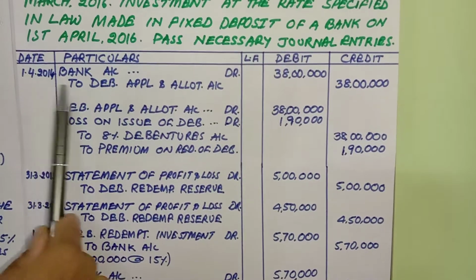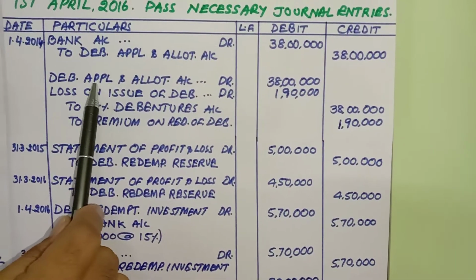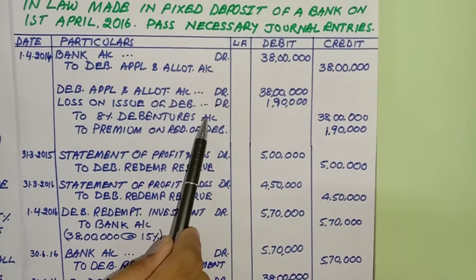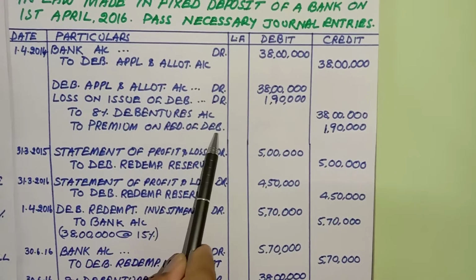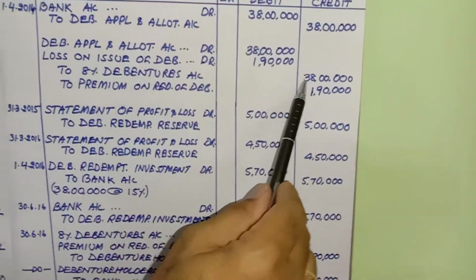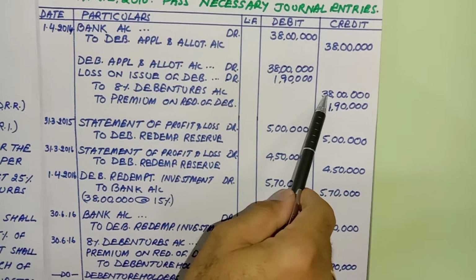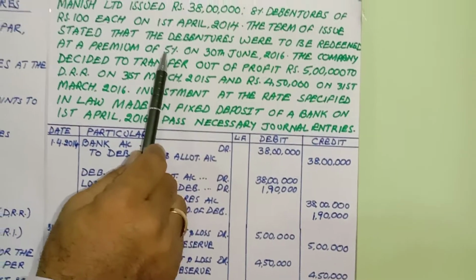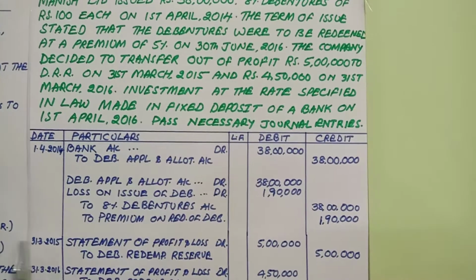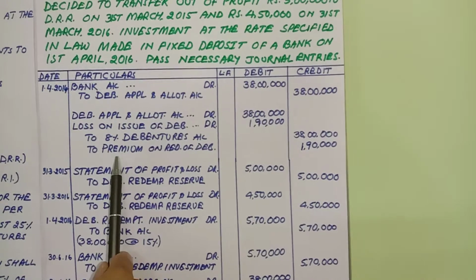So this is the first entry as usual. You might have done it in other questions also. Then debenture application and allotment debit, loss on issue of debentures debit to 8% debentures account credit to premium on redemption of debentures. Now, you know the value of debentures is 38 lakhs, so I have put directly 38 lakhs. On this, 5% is given in the question as premium we are repaying. So I said 105 rupees we are paying. So 5% on this will come to 1,90,000. So this is a premium on redemption.